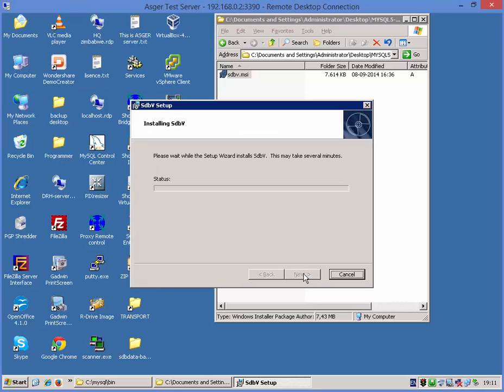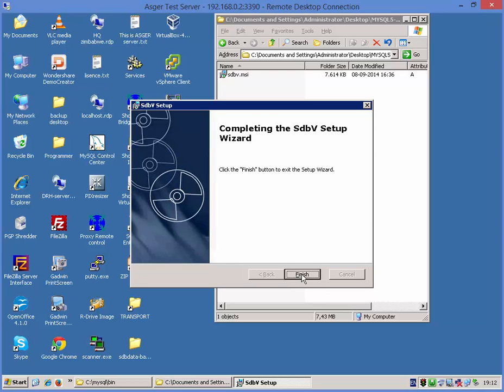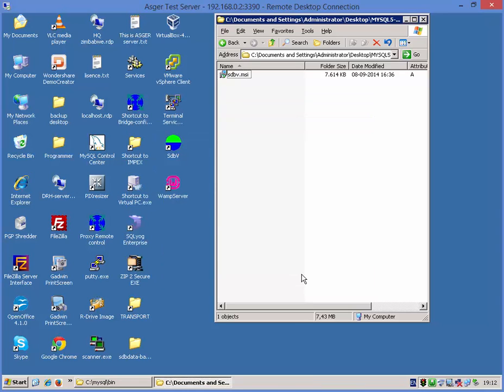It's next the whole way through. And we end up by clicking finish. A shortcut has been made to the desktop, and we can double click to start it.